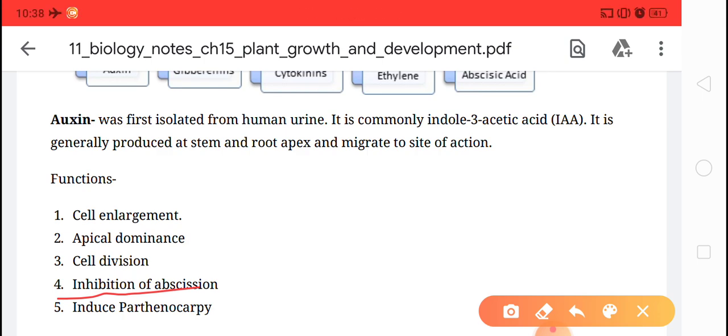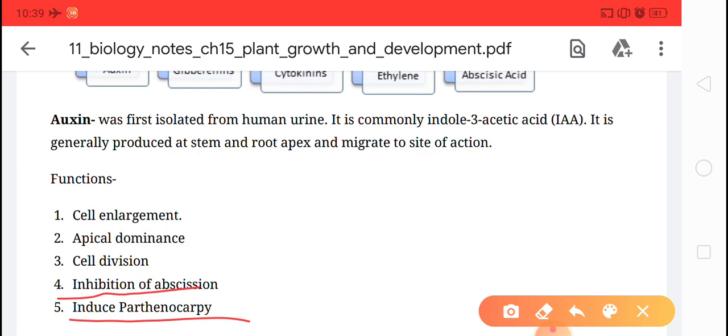Okay, children, next, it also induces parthenocarpy. Okay, like indole acetic acid and indole butyric acid, they induce parthenocarpy in banana and grapes. Okay, they are also used to control unwanted plants, weeds.